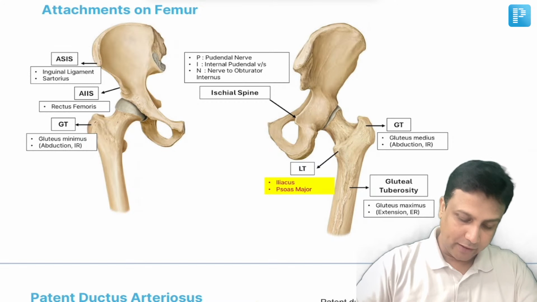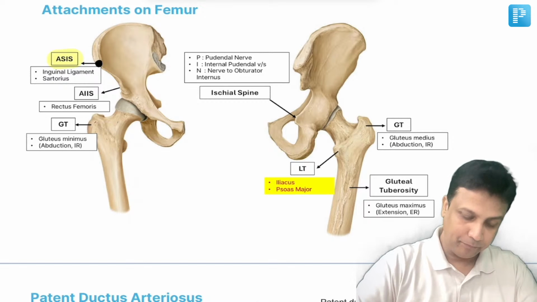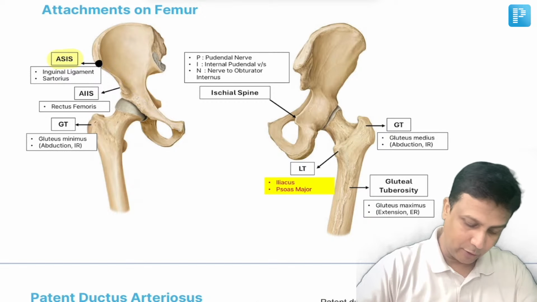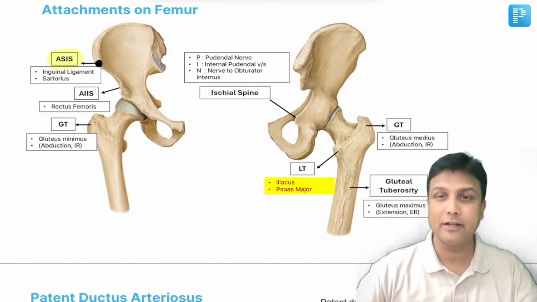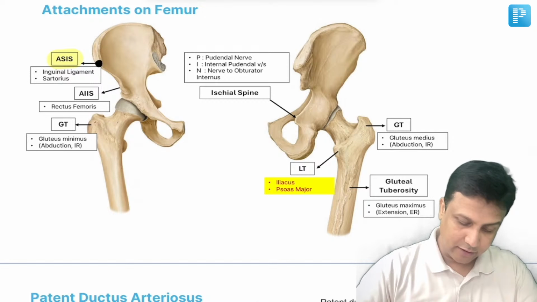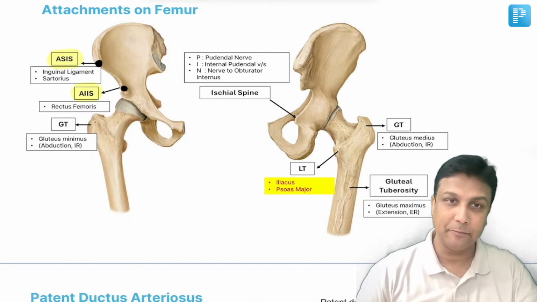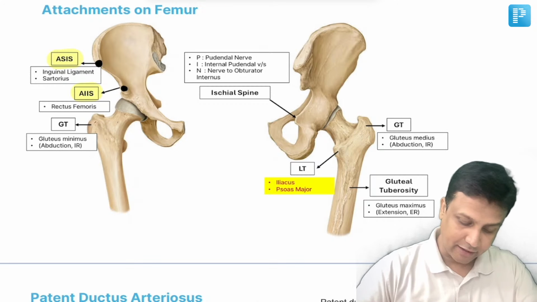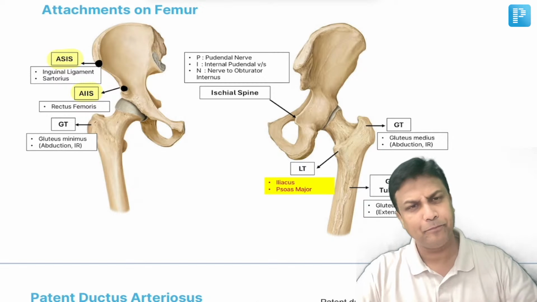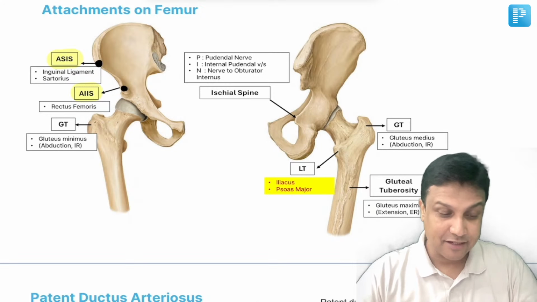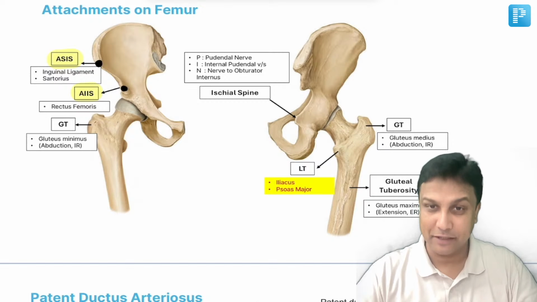Now in this diagram, number one, this one here will be your ASIS, anterior superior iliac spine. From here to the pubic tubercle, there will be a ligament attached. That ligament will be the inguinal ligament. And then there'll be a muscle attached here. That will be the sartorius muscle originating from there. Now this one here will be the AIIS, anterior inferior iliac spine. And from here begins the rectus femoris muscle, originates from here, sir. Now, once you are done with these two things here, welcome to gluteus maximus and gluteus medius and gluteus minimus.